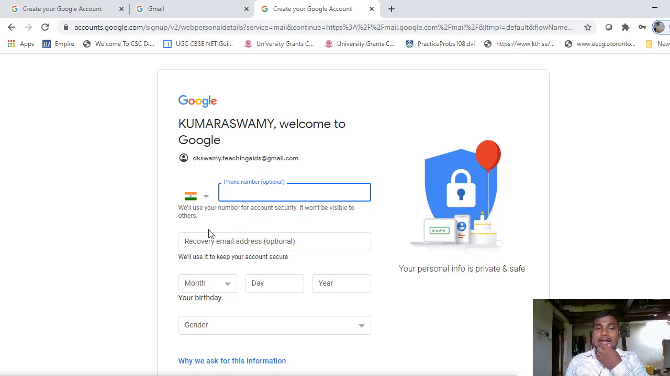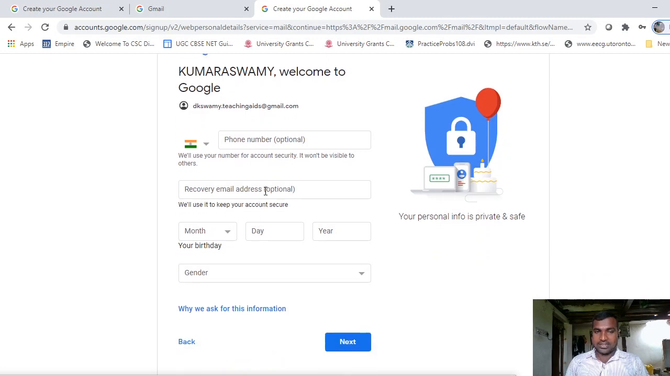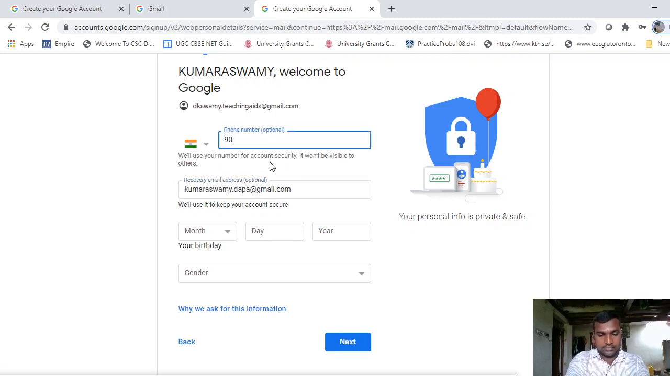This is the number we use for recovery purposes, and this is an optional one. The recovery email address is also optional. If you want to enter it, you can. If you already have a Gmail account or any email account, enter it here. As I already have an account, I am giving this mail ID as my recovery email address, and the phone number.